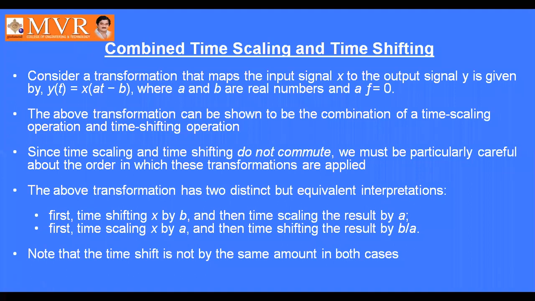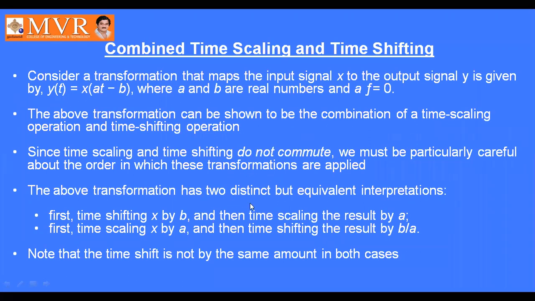So it is the combination of time shifting and time scaling. The above transformation can be shown to be the combination of a time scaling operation and a time shifting operation. Mathematically, y of t is equal to x of at minus b. Since time scaling and time shifting do not commute, we must be particularly careful about the order in which these transformations are applied.